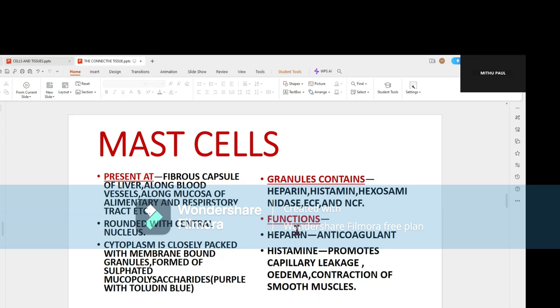And the antihistaminic drugs do not act by preventing the release of histamine from the mast cells, but they occupy the receptors where the histamine will go to bind to perform its functions. So these two particles, heparin and histamine, are very, very, very important in the functional part of the mast cell. So also the other factors, hexosaminidase, eosinophil, and neutrophil chemotactic factor, actively participate to combat the acute entrance of any foreign particle inside your body.